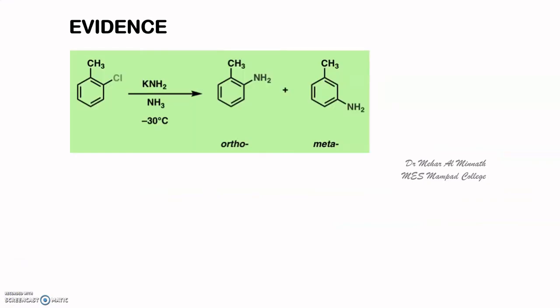Another evidence is when you treat the same chlorotoluene with potassium amide, you are getting ortho product as well as meta product. You are not getting para product. So the benzyne, the triple bond, is formed between the ortho and meta carbon and not between para and meta. So it means this benzyne intermediate is involved. You're not getting the para product.